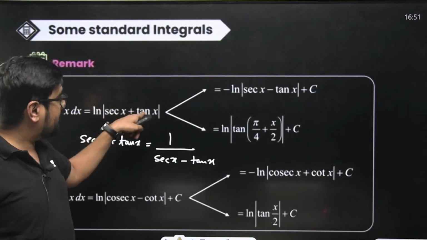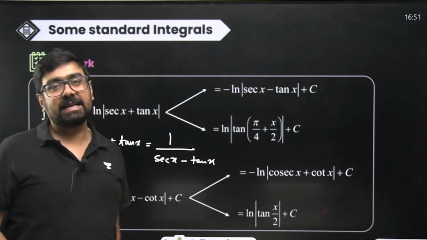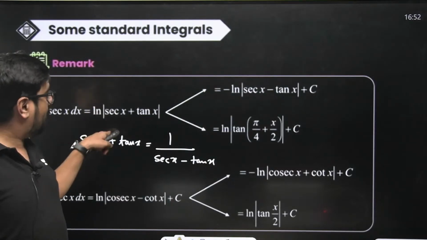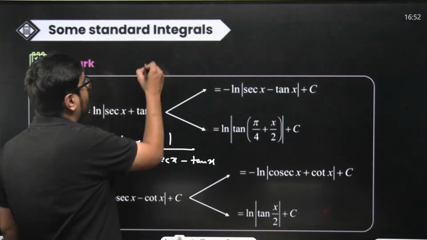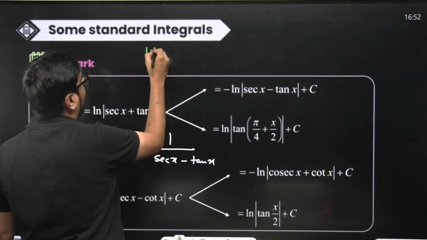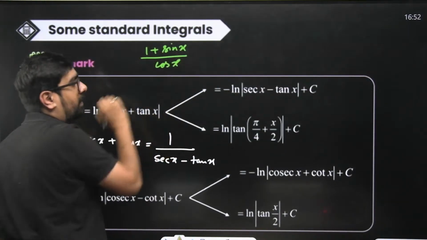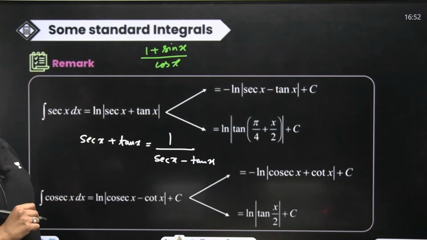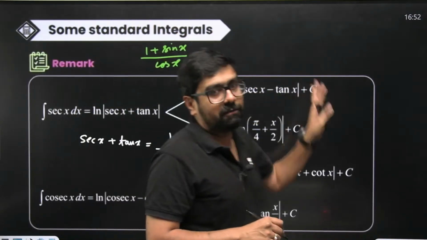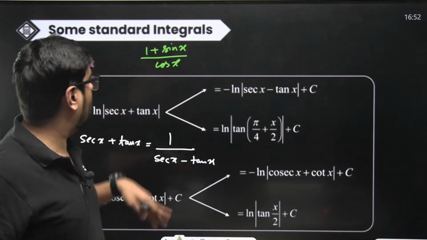Similarly, this one also is related. Ln of sec x plus tan x can also be written as ln of tan of (pi by 4 plus x by 2). Would you like to try how? 1 by cos plus sin by cos. That means 1 plus sin x by cos x. Correct? 1 plus sin x by cos x. Now just write it in the form of half angle formulas. What will this become?